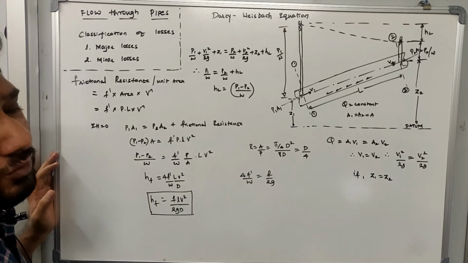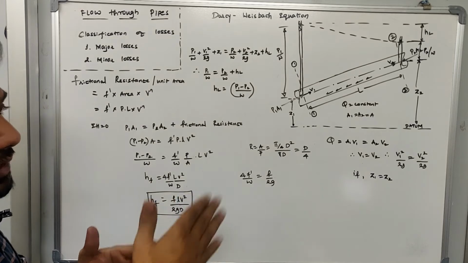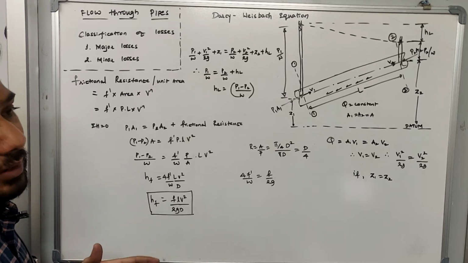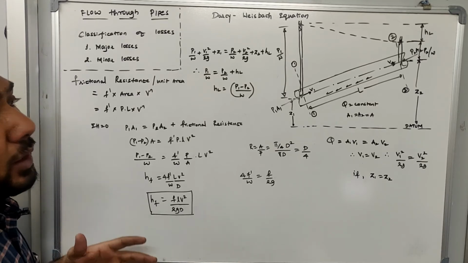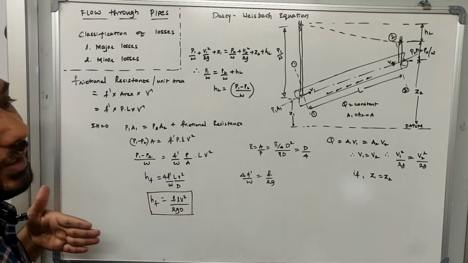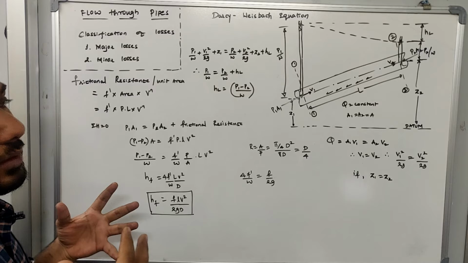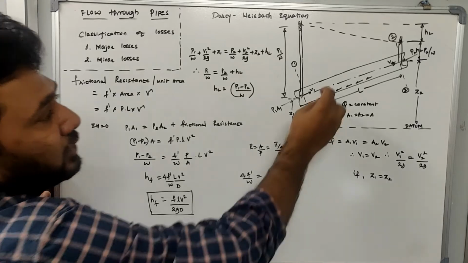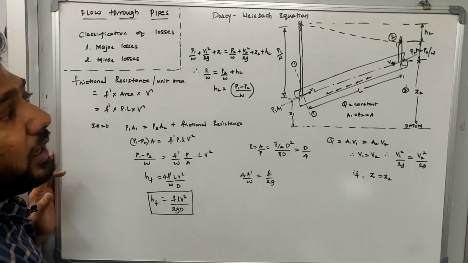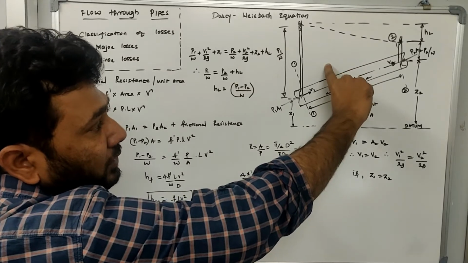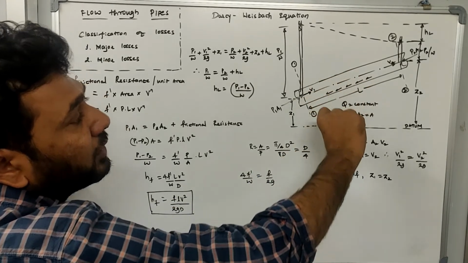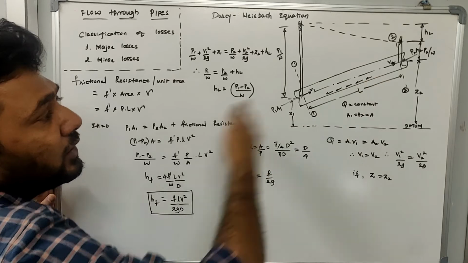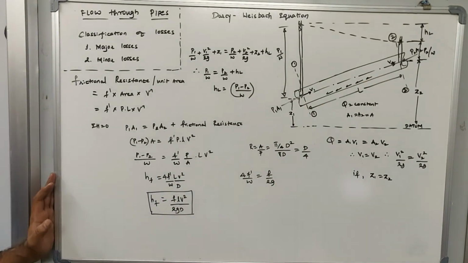Now there are different types of transitions that will take place. You can provide a bend, you can provide an elbow, you can provide different types of elbows and bends. So whenever the water passes by the bend, or whenever it passes by the elbow, there is a loss of energy that is going to take place. And if there is an obstruction kept in the direction of the flow, again there will be a loss. And if there is an expansion of the cross-sectional area of the pipe, there will be a loss of energy. And if there is a reduction of the pipe, again there is a loss of energy. So these are all called minor losses. We'll be discussing the minor losses later.